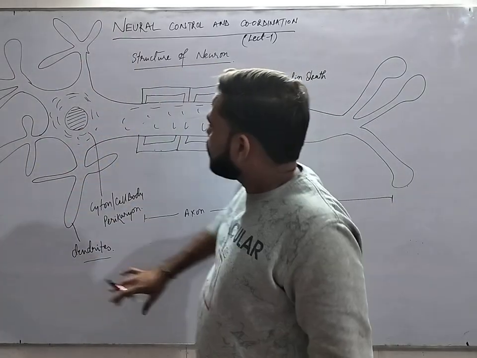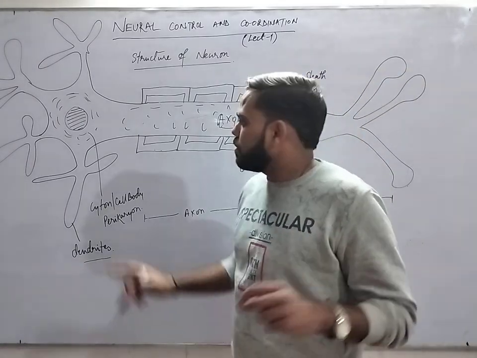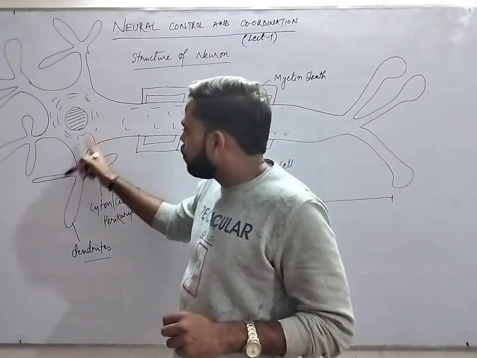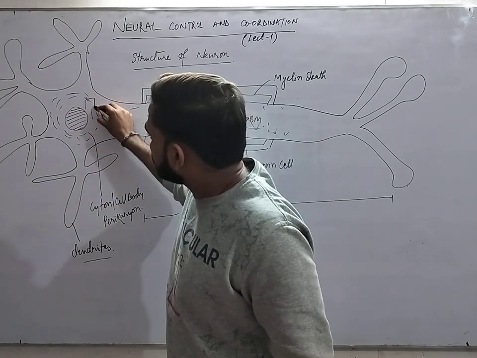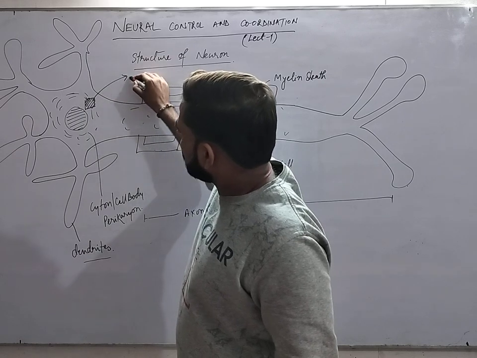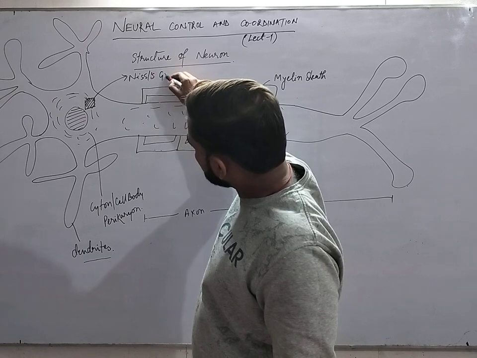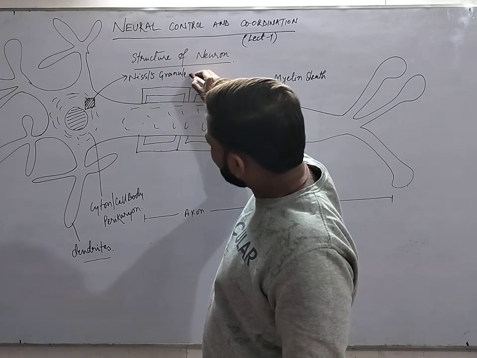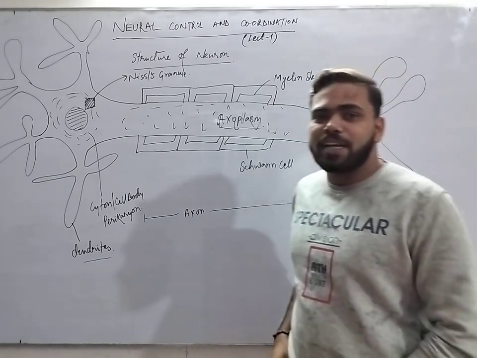These are the dendrites. Now there are some granular structures present in the cytoplasm of both the cyton and the dendron part, which I am drawing here as square structures. These are the Nissl granules. They are nothing like rocket science, basically the endoplasmic reticulum and ribosomes.